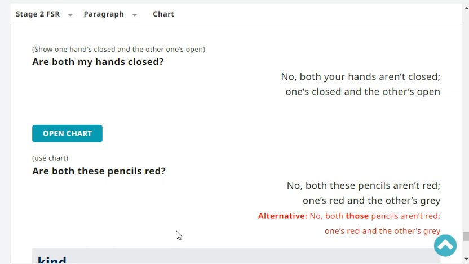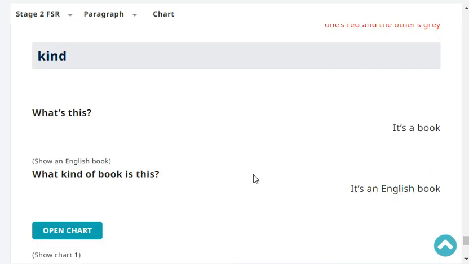Very good. Next. Are both these pencils black? No, both those pencils aren't black. One is black and the other's yellow. Very good. Okay, next.